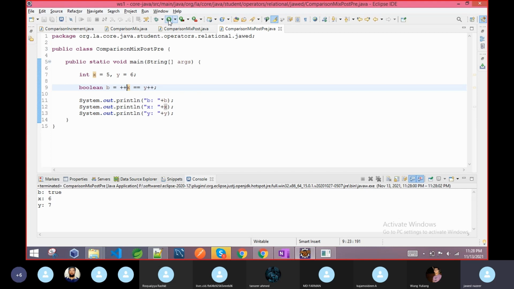Don't be confused, because I'm not going to discuss the decrement again, it will take too much time, but it is the same concept. The value is changed. The value doesn't matter, the data can be anything, but what you are doing matters. As I said, programming is like this: we provide an input, our program processes that input, meaning the data, and then it gives you the result. So this is the processing operation we are doing, how things are working. These are pre and post increment operators with a relational operator. We can use the greater than sign, less than sign, all those things. All are the same. You just have to stick with the rule and try to understand it.